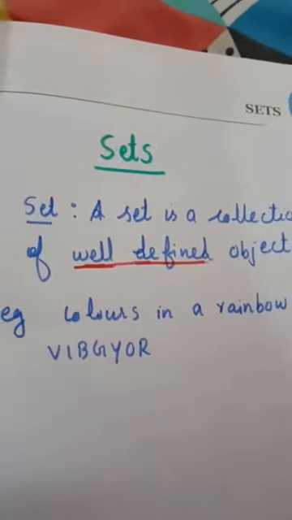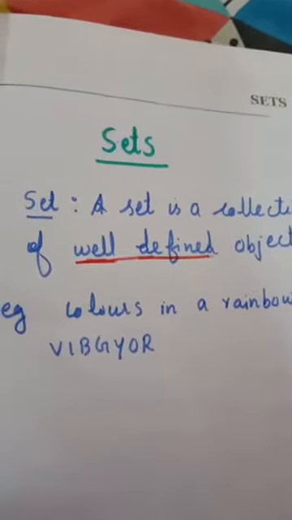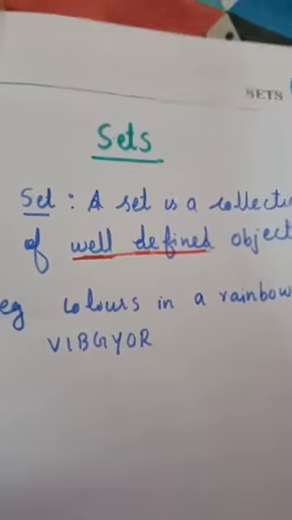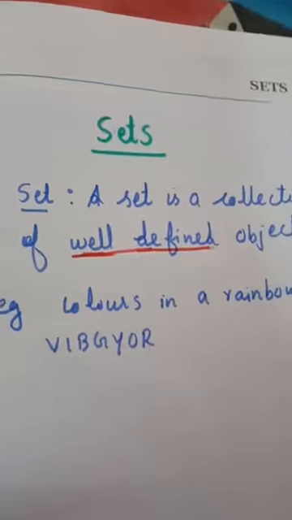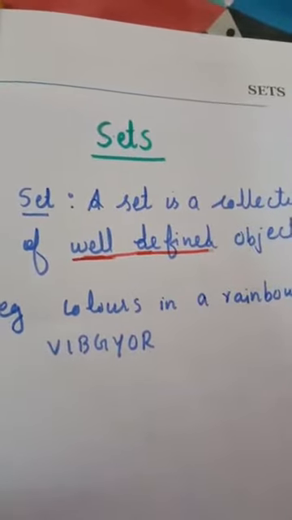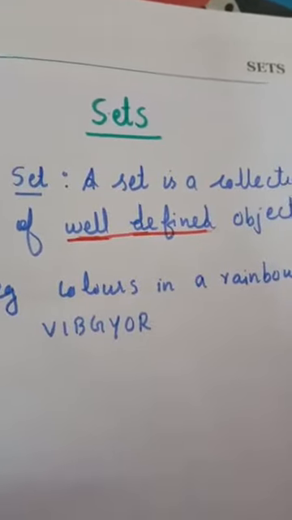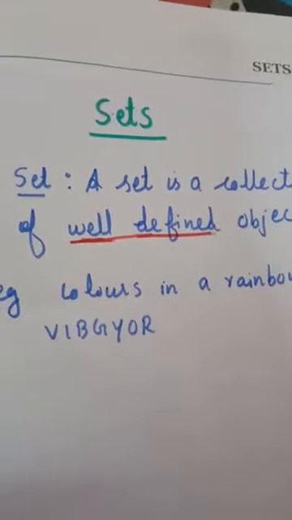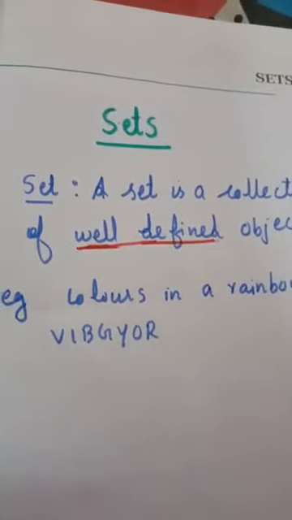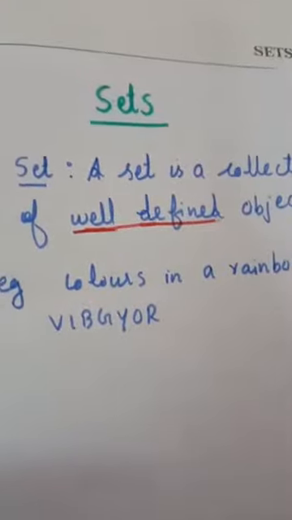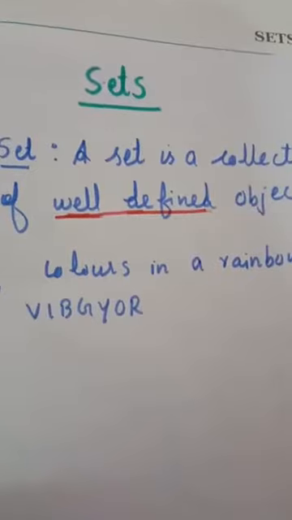Otherwise, height between 100 and 130 centimeters, we can find it. That forms a set. But just the tallest students is not a set because it is not well defined. Well defined means it is some universal truth or universally accepted. So colors in a rainbow form a set.